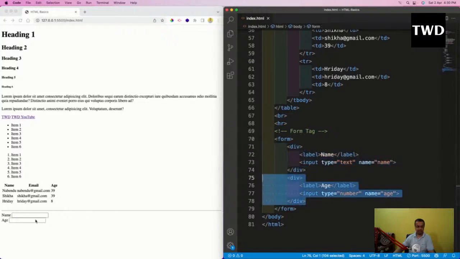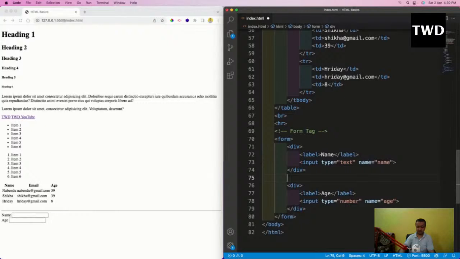But there's still too much closeness. I don't want them this close. So what I will do here is add a br. Br means break row, which we have already seen. It adds an empty space. So I'll do this and save it. See, an empty space has been added. Now it is looking much better, although it is not that good. We will beautify this with CSS soon.